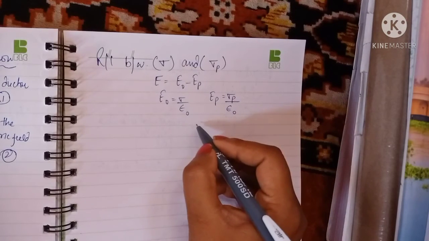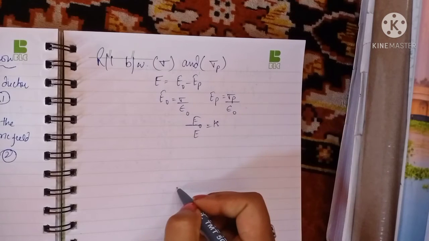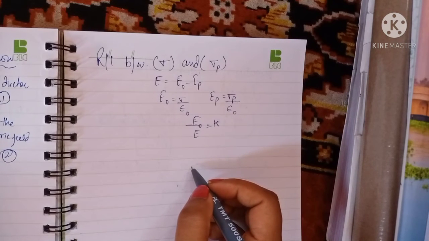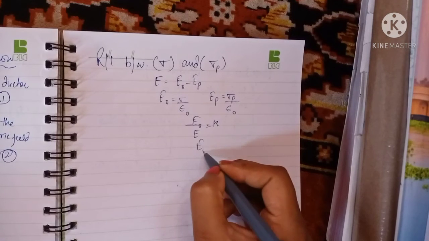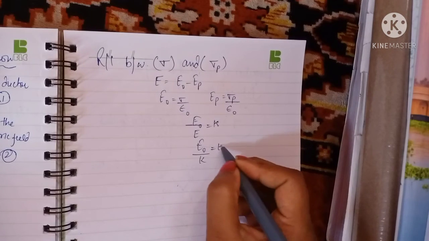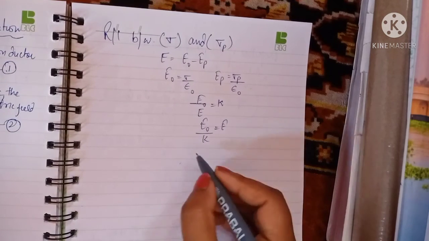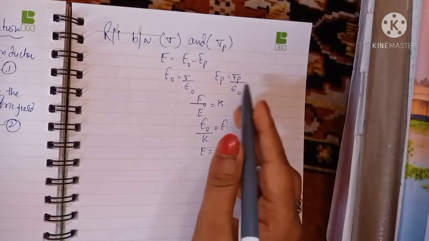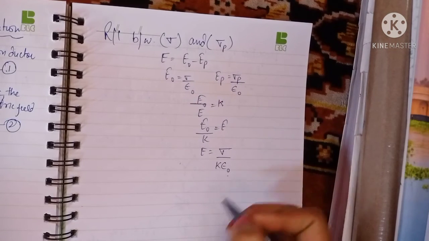Okay, also you know that E naught upon E is equal to K, right? Dielectric constant is also this, no? So from here, if you want to calculate E, that will be equal to E naught upon K, which is equal to E. Is there any problem to write like this? There should be no problem. So E naught value is sigma over epsilon naught, so E is sigma over K epsilon naught.